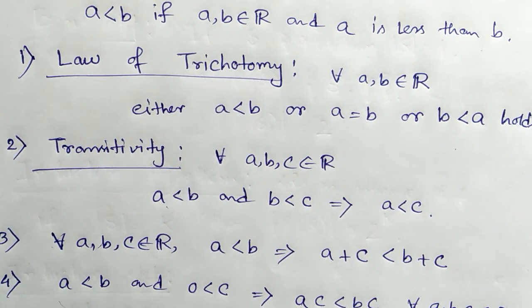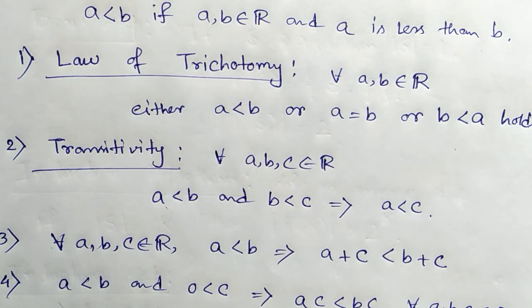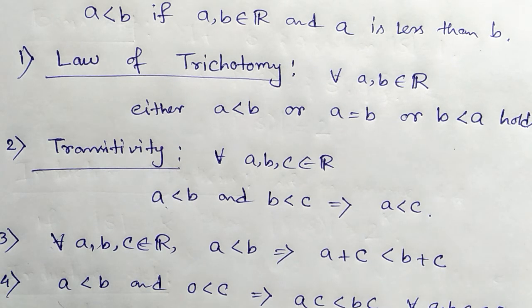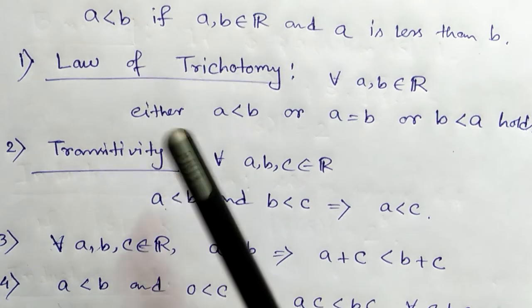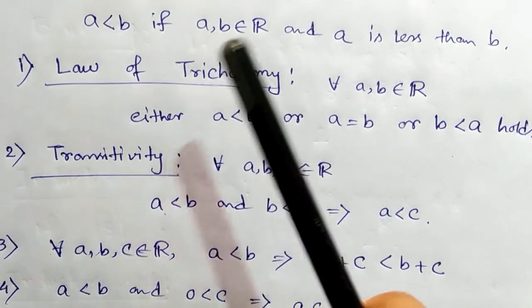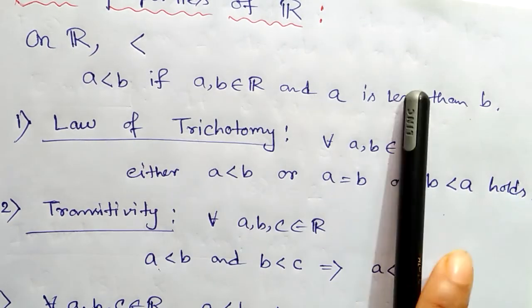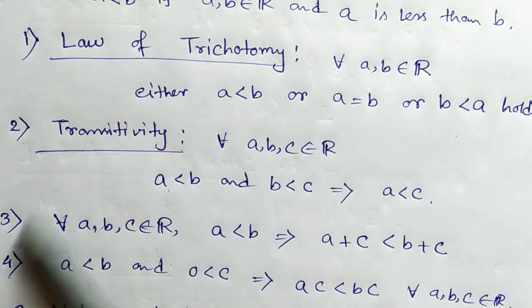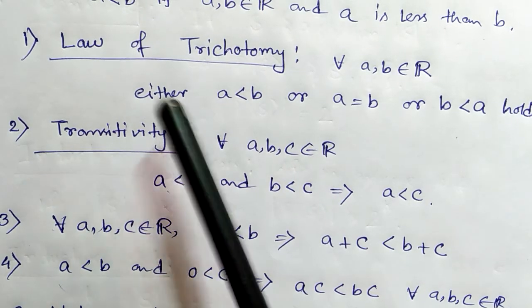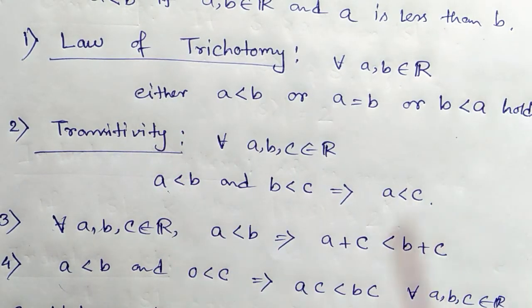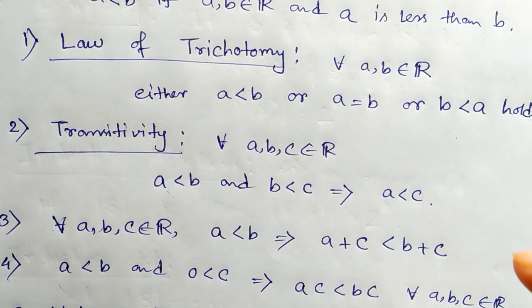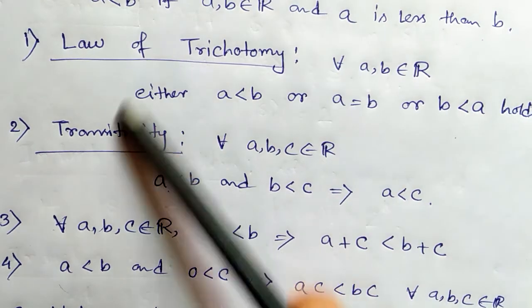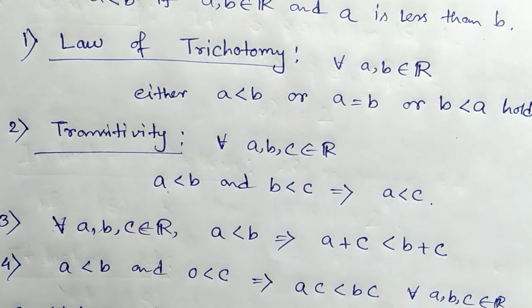So at first we discussed algebraic properties and saw that ℝ forms a field under addition and multiplication. In the order property, we first define a linear order relation, then see that these four conditions hold in ℝ. So ℝ together with the order relation satisfying these four conditions becomes an ordered field.